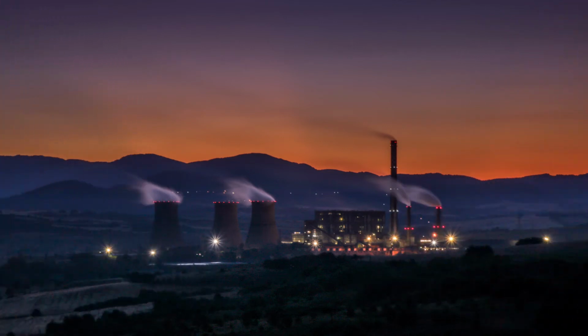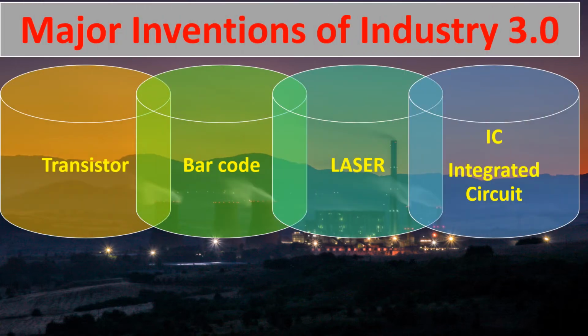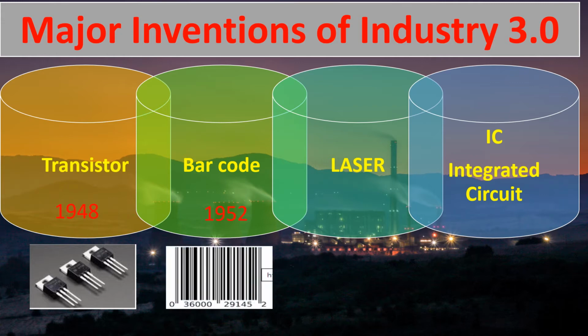The first invention was the transistor. The transistor was developed in 1948. I have already spoken about this, and it looks like this small picture. Second comes the barcode. The barcode was developed in the year 1952, and it looks like this. You have all seen this on the products you buy from the market. It contains a lot of optical information about that product.